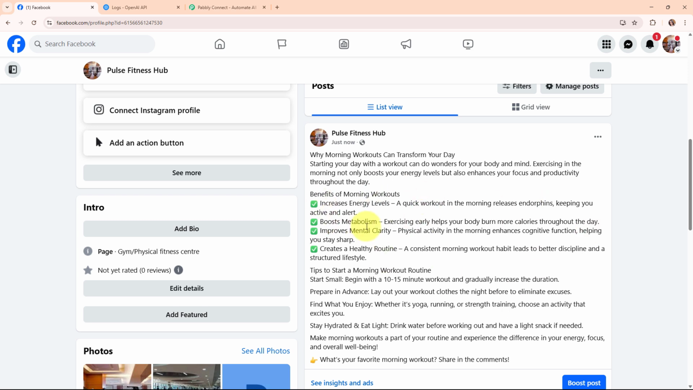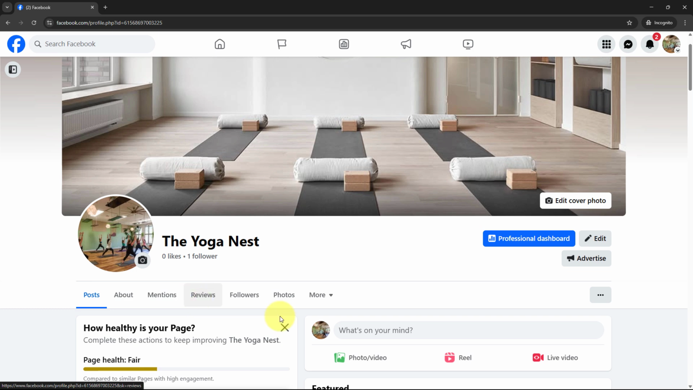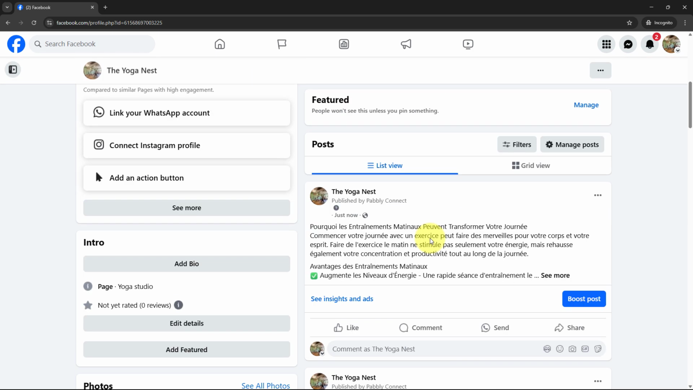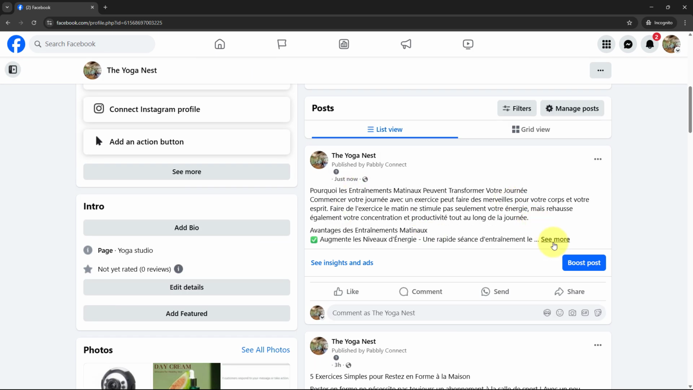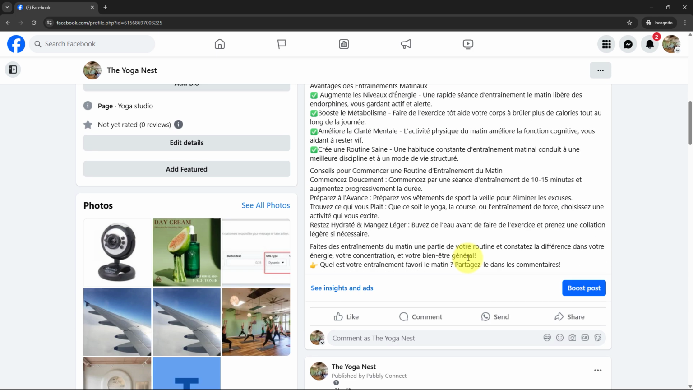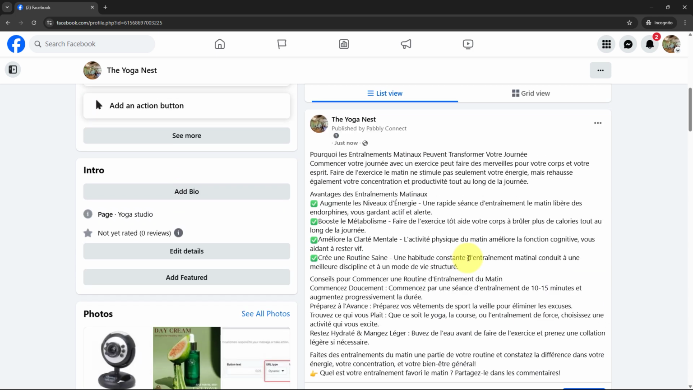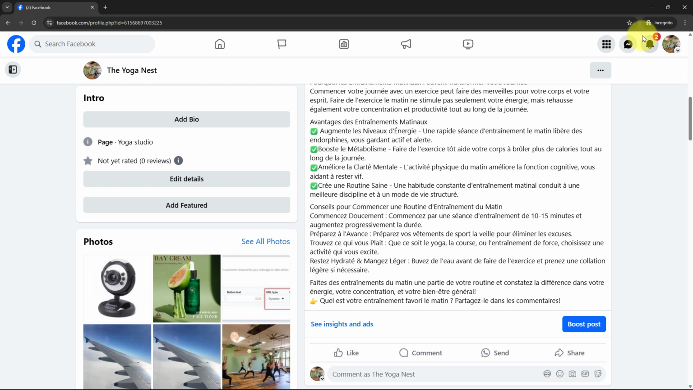So now let's go and check our French Facebook page to see whether the same content is posted on that Facebook page in French language or not. And now here on other Facebook page that is for the French audience, you can see the same blog that has been posted over here in the French language. Alright, so this was all about the working of this amazing automation.